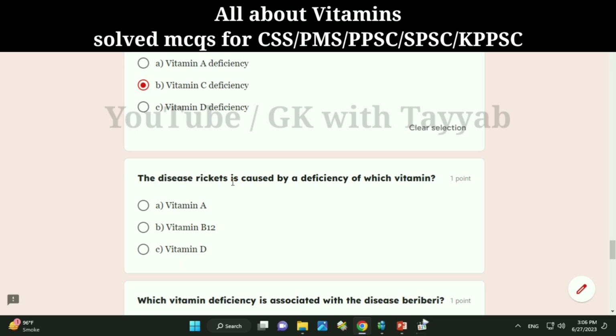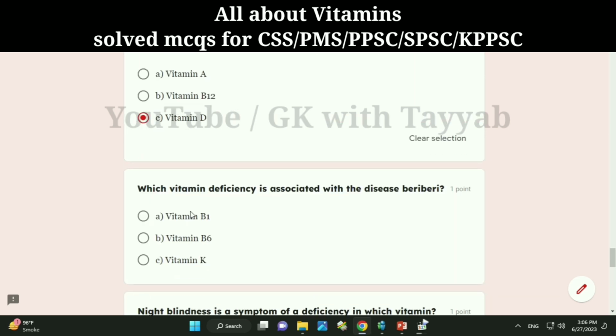The disease rickets is caused by a deficiency of which vitamin? A. Vitamin A. B. Vitamin B12. C. Vitamin D. Correct answer, C. Vitamin D. Which vitamin deficiency is associated with the disease beriberi? A. Vitamin B1. B. Vitamin B6. C. Vitamin K. Correct answer, A.